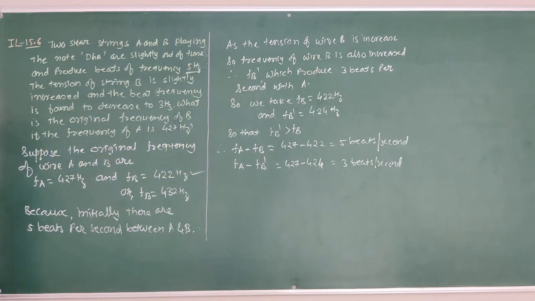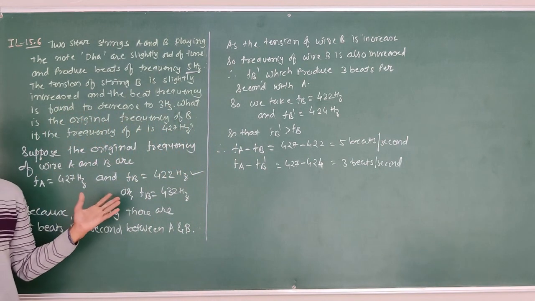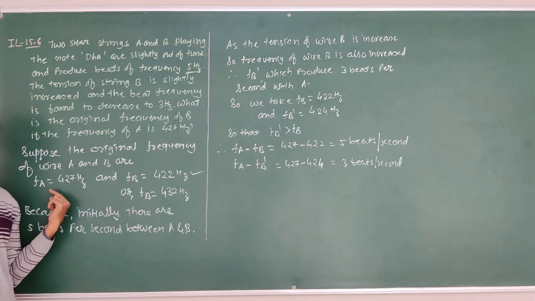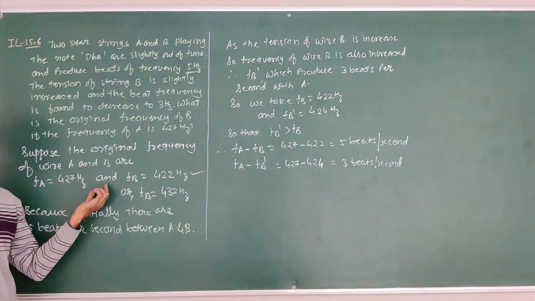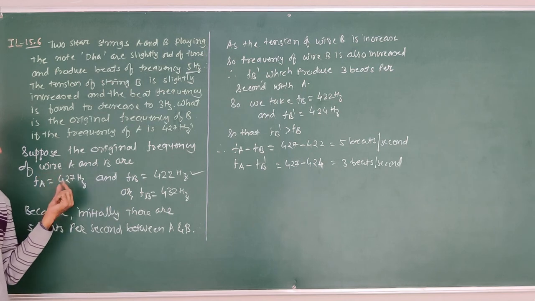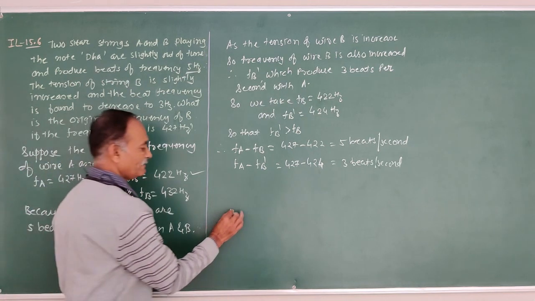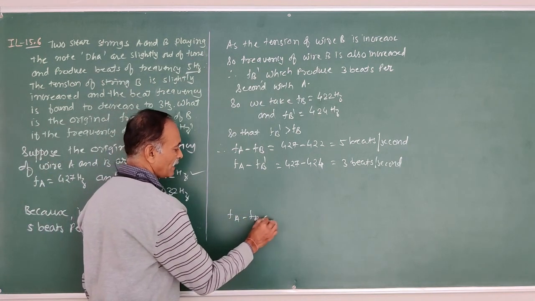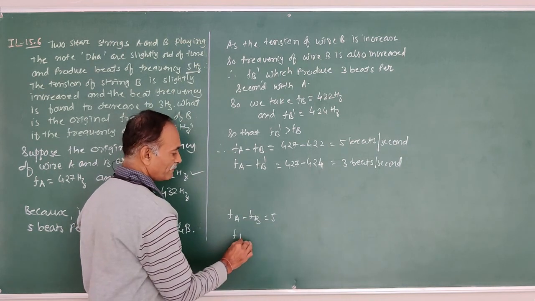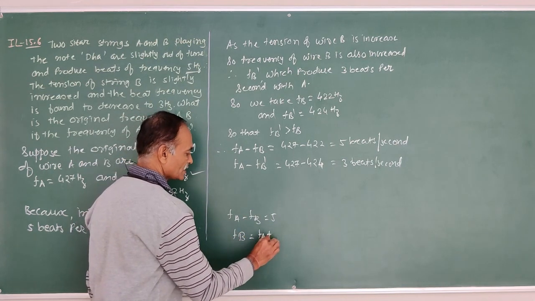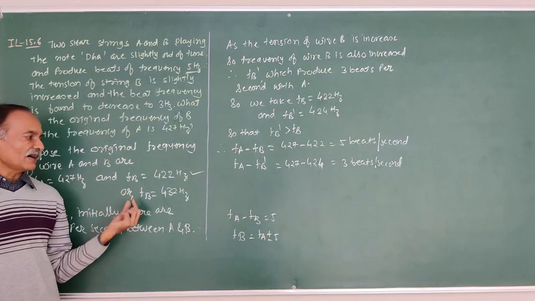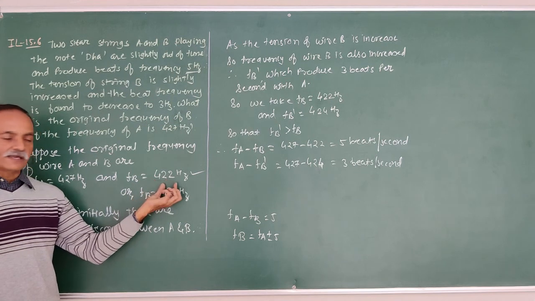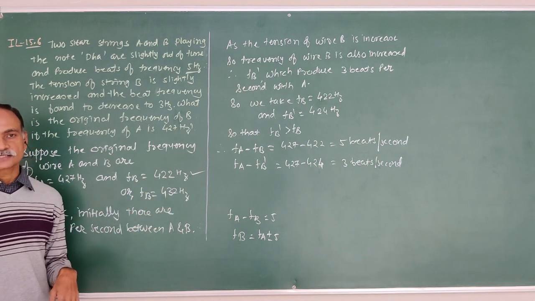Clear this? Here, this numerical is quite logical. First, the frequency of A is given. We have to find out the frequency of B. Here, the difference between the frequencies, that means the beats produced per second, is given. Here FA is given, so we know that FA minus FB is equal to the beat frequency. Therefore, FB is equal to FA plus or minus the beat frequency. Therefore, two possible values of B arise. One is 422, second is 432 Hz.